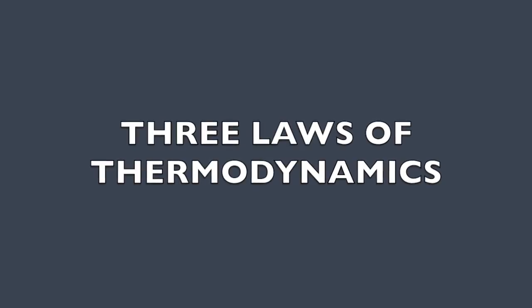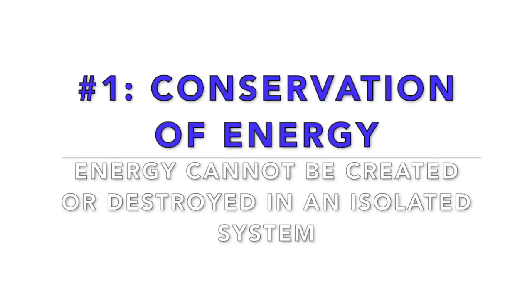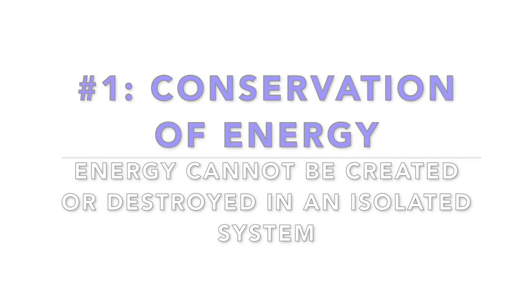There are 3 laws of thermodynamics. Law 1 is the conservation of energy. Energy can only be transferred or changed from one form to another. Total change in energy is equal to the heat of a system plus work performed by the system.